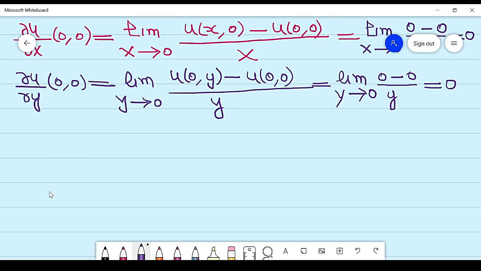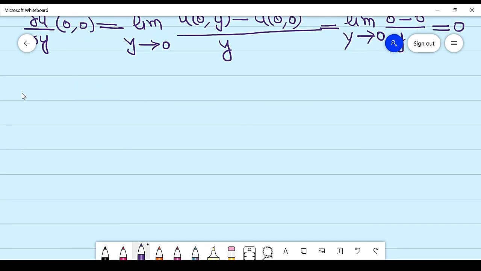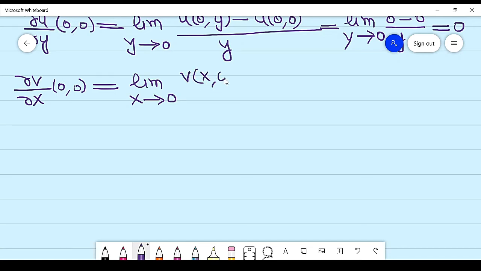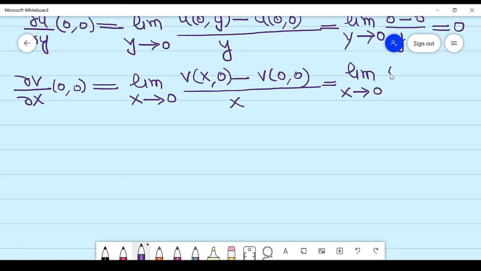After that, now this is curly u by curly x, after curly v by curly x. Now value of v is 0, so this is 0, 0. Limit x approaches 0, v(x, 0) minus v(0, 0) over x. So this is again limit x approaches 0, 0 minus 0 over x. So this value is 0.